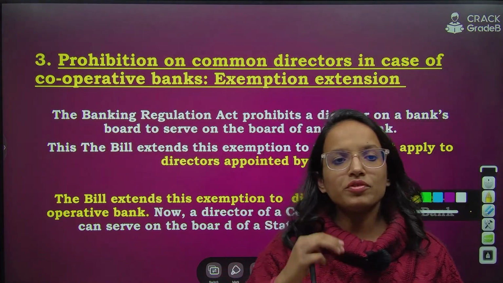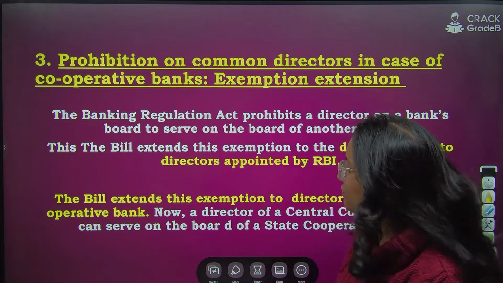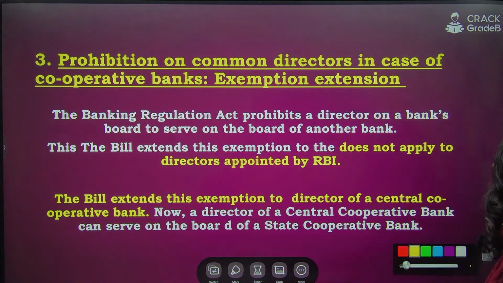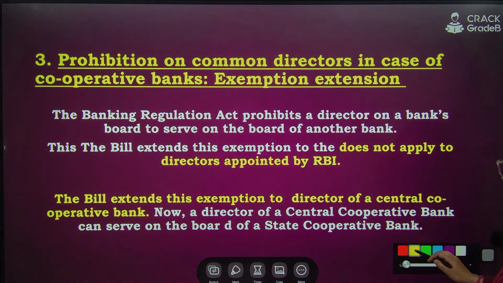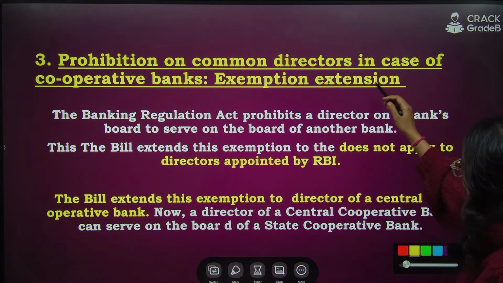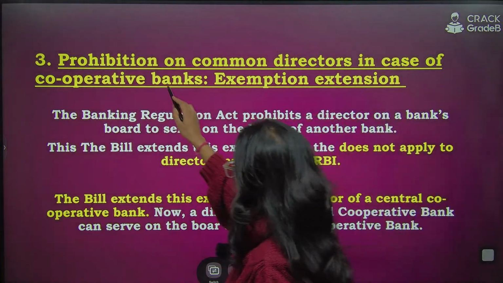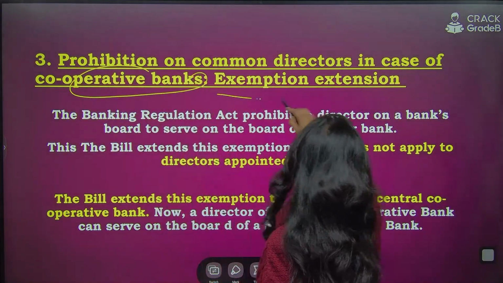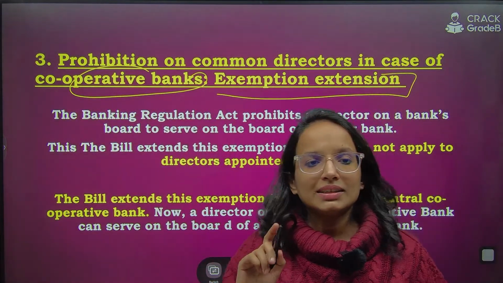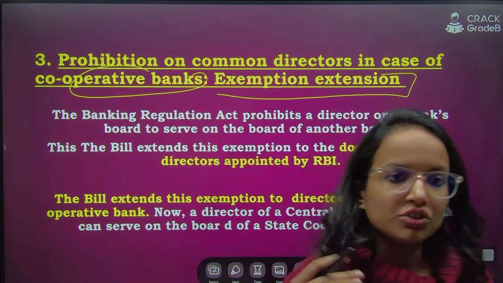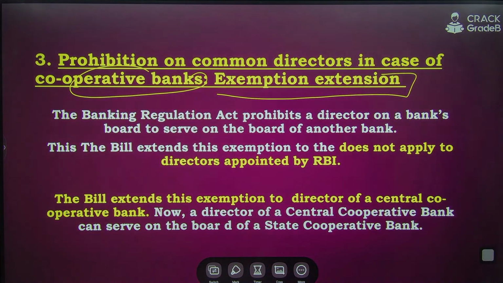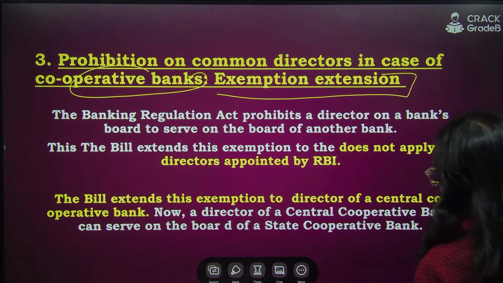Right? Now, moving on to the third important change which they have introduced. This is also regarding cooperative banks. So, you see, prohibition on common directors in case of cooperative banks. Exemption extension. What is the exemption extension here?